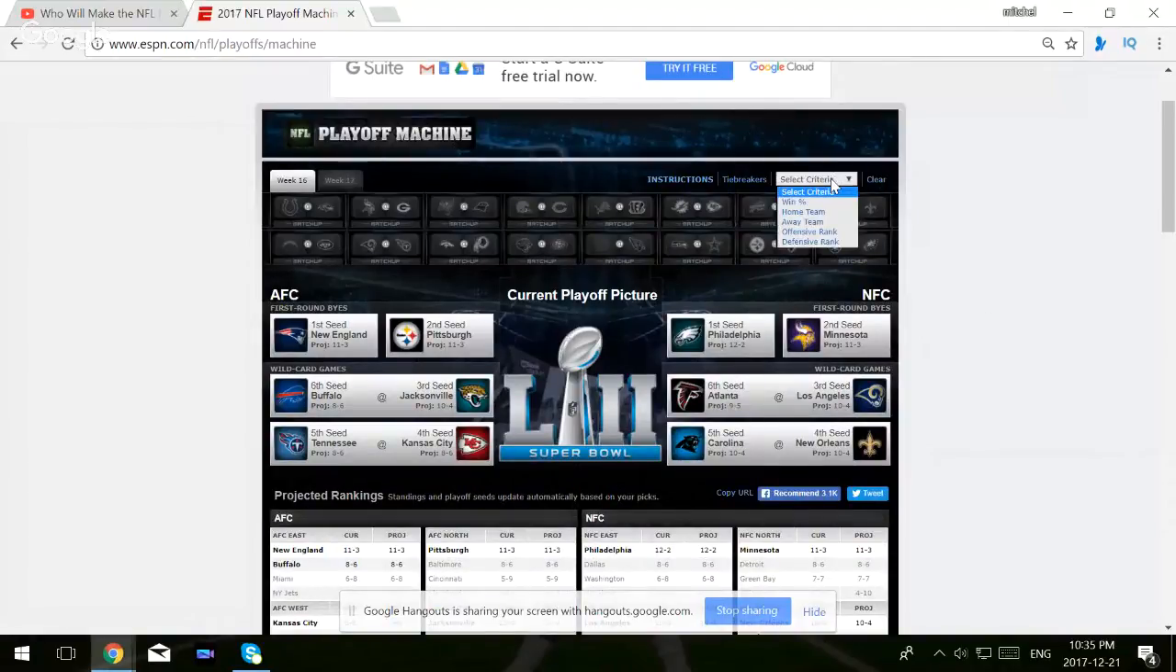You can go by win percentage, home team, away team, offensive rank, defensive rank. You can simulate it that way, or you can pick the games yourself, and it will determine the tiebreakers. It will go through all the instructions so you don't have to search up all the rules and who goes in and who doesn't. You just have to pick the winners.